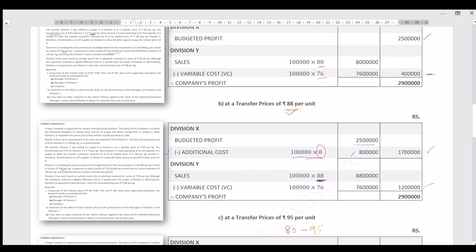If you observe the same thing for rupees 88, what is happening? The profit of division X is a little lesser, whereas division Y is a little higher.